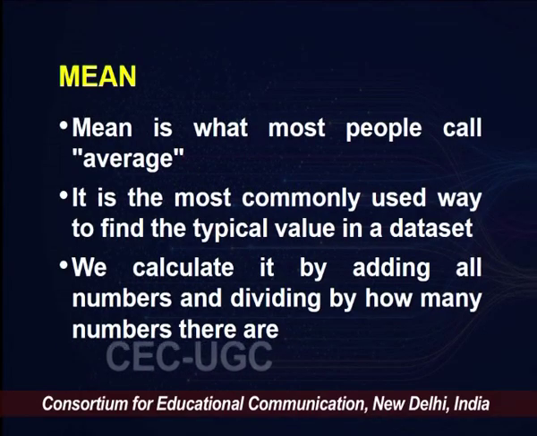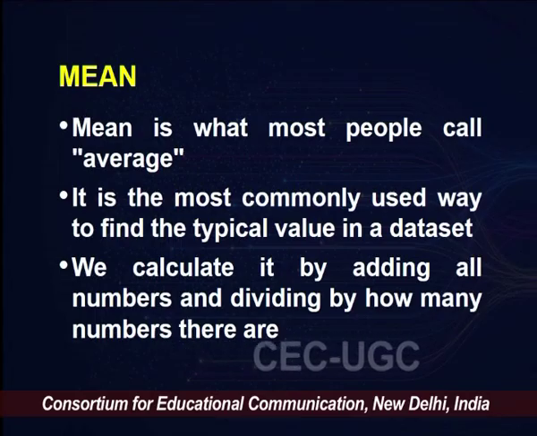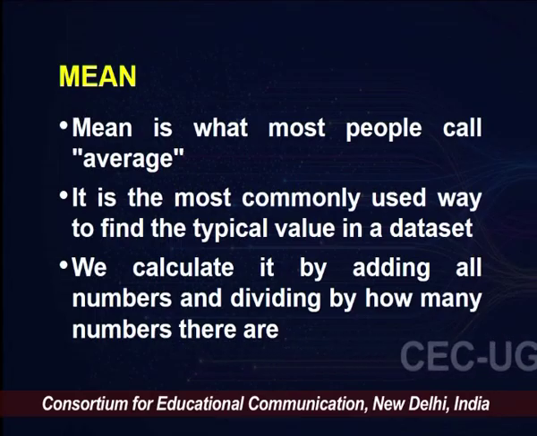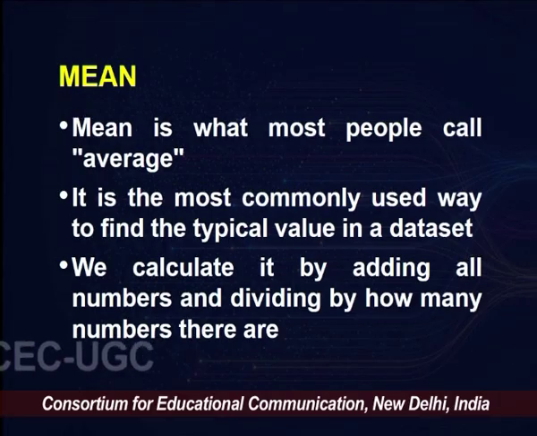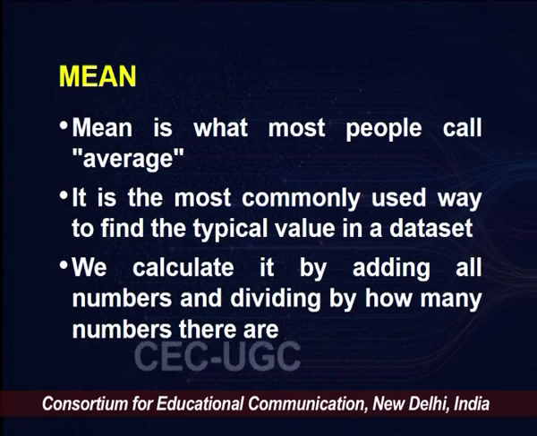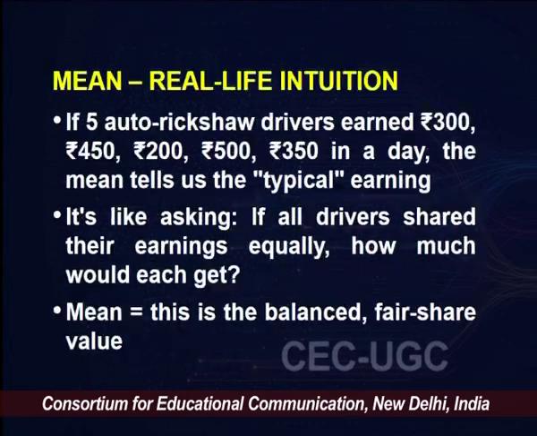Now let's understand the first and most used measure of central tendency, which is called mean. Mean is what most people call average, and it's the most commonly used way to find the typical value in a data set. As we have already seen, we calculate it by adding all the numbers and dividing by how many numbers there are.